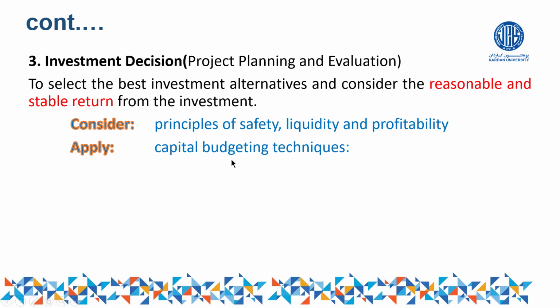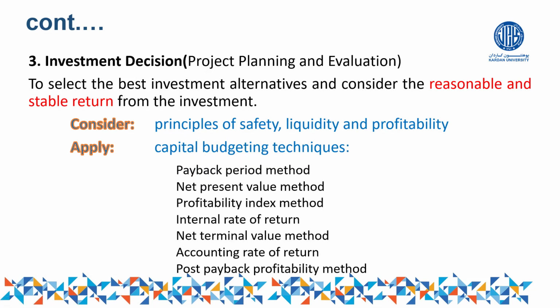One case. The second thing that you have to consider while making investment is this one. You should apply several capital budgeting techniques, and through these techniques you can understand the profitability of the company in a better way. Of course, we will discuss these techniques in detail in chapter number 3. But for the time being, these are the capital budgeting techniques. For example, the payback period method, net present value method, profitability index method, internal rate of return. All these are the types of methods that we will apply.